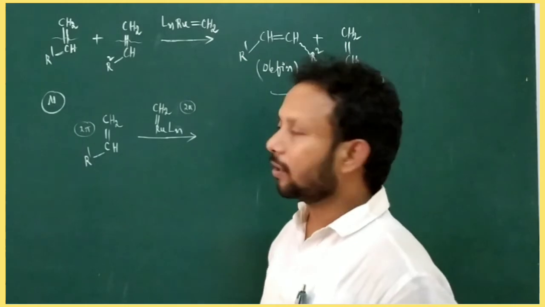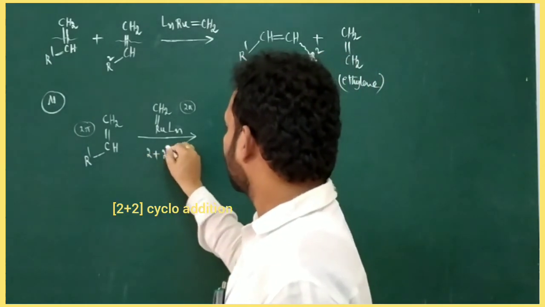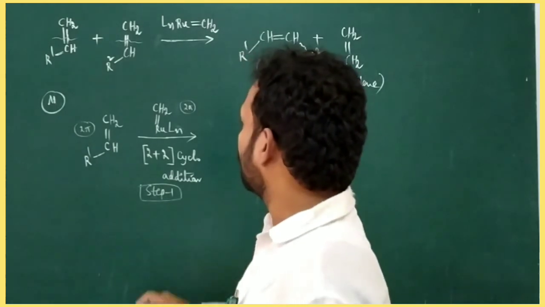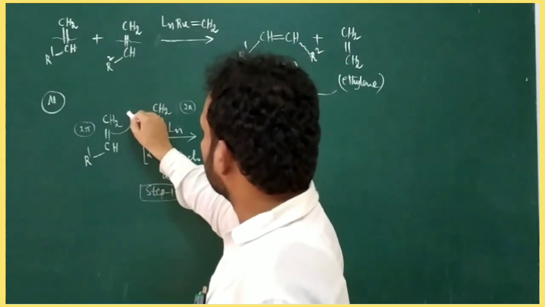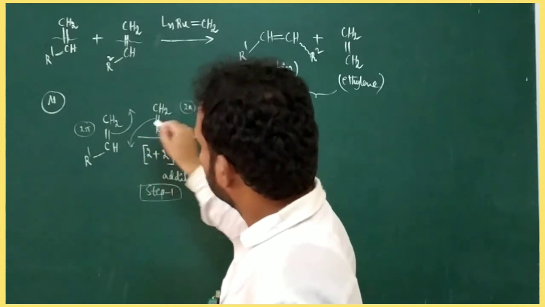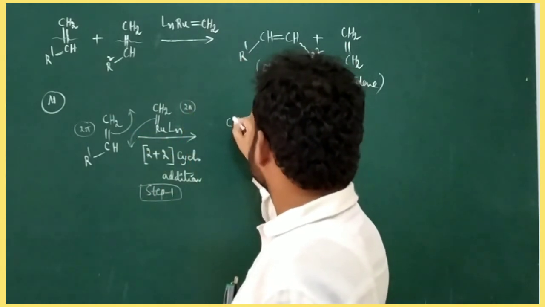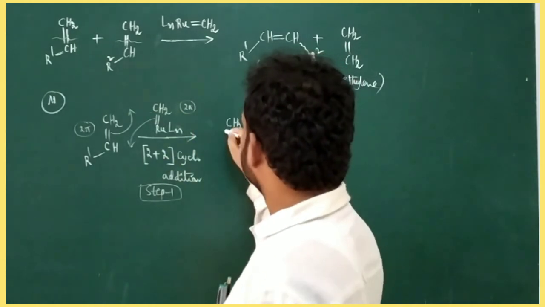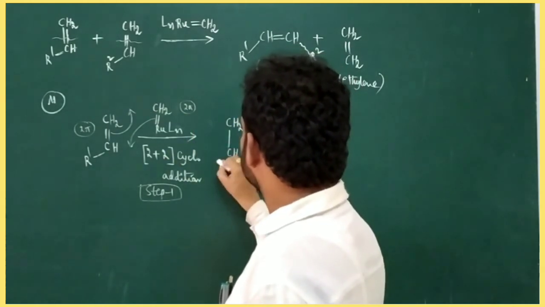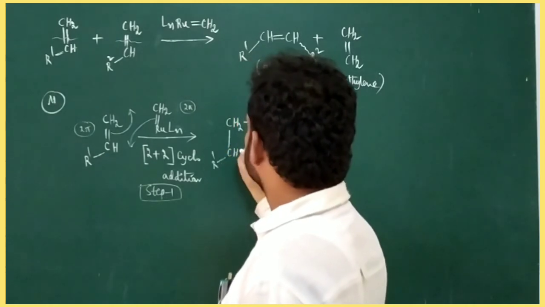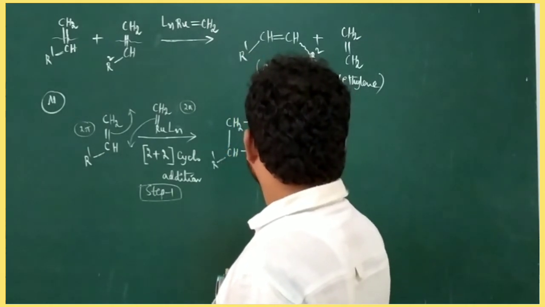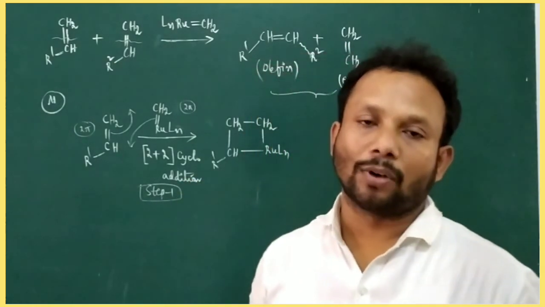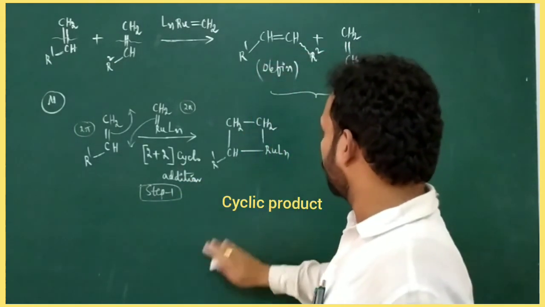So a 2 plus 2 cycloaddition reaction takes place between olefin and Grubbs catalyst. I will show you the 2 plus 2 cycloaddition like this. To form a cyclic product, one sigma bond between CH2 and CH2, another sigma bond between CH and Ru gives a cyclic product. This is called a cycloruthenobutane compound.